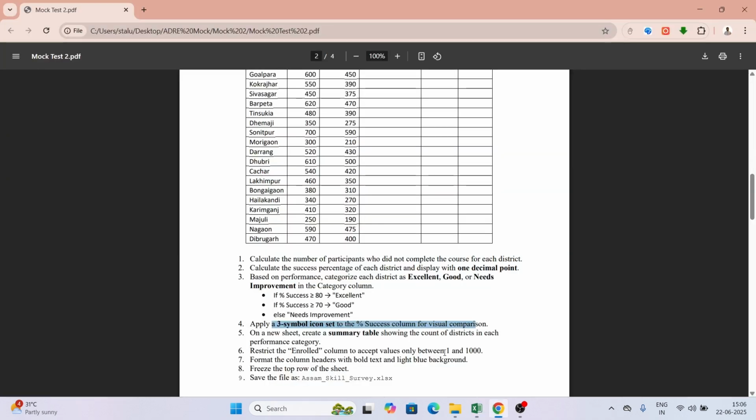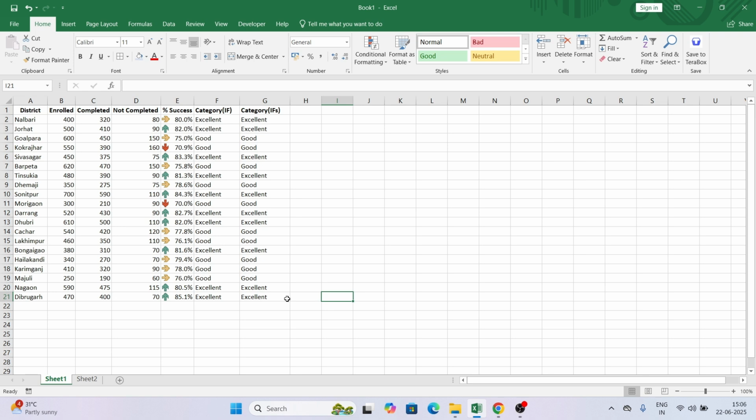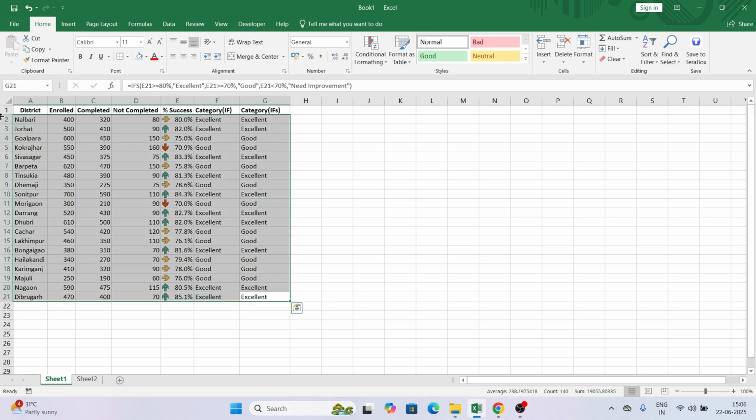Now next, on a new sheet create a summary table showing the count of districts in each performance category. So we have to create a new summary table. How can we do so? If you remember, in the last video we discussed that the best way of doing it is using a pivot table. For a pivot table, again I'm saying the data should be continuous.